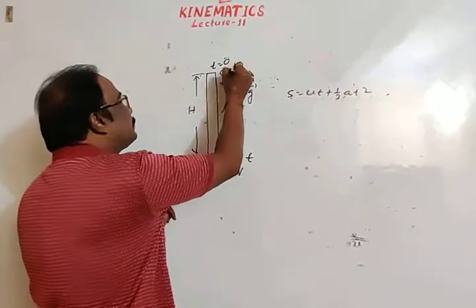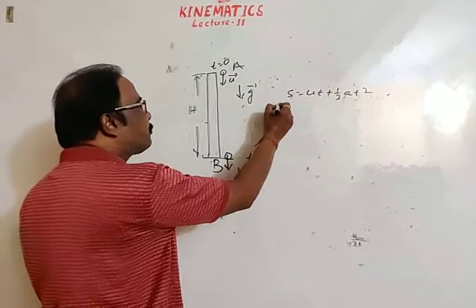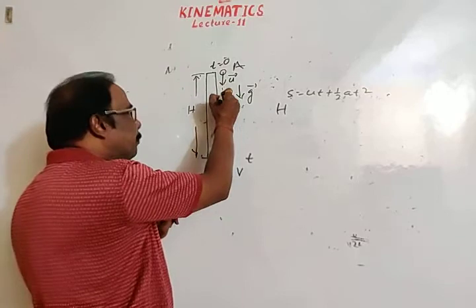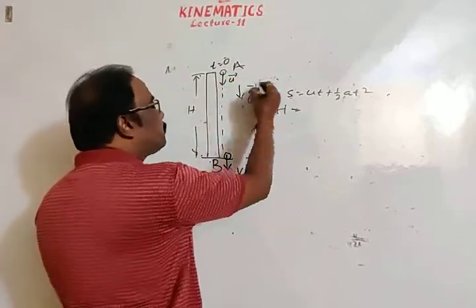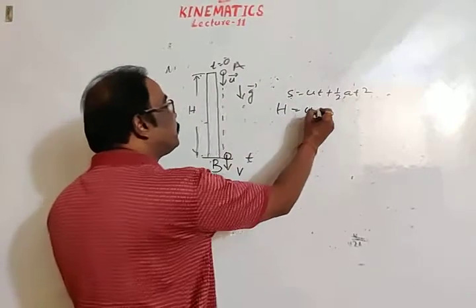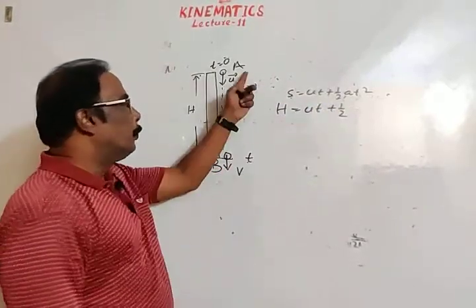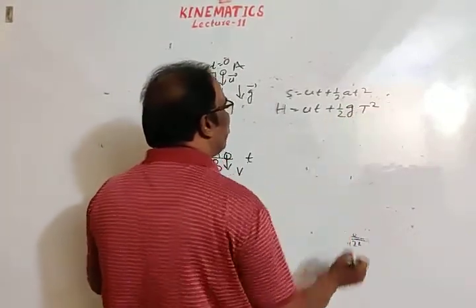When the body is released from A and reaches B, the vertical height is h. h is in the downward direction. The initial direction of motion is downward, so h is positive, u is positive, time is t, plus half, acceleration is also in the downward direction, g into t square.